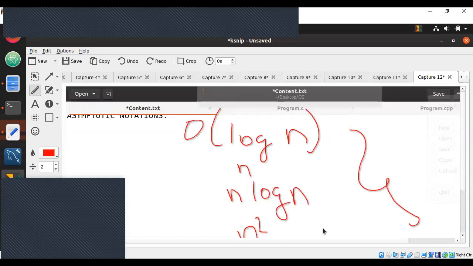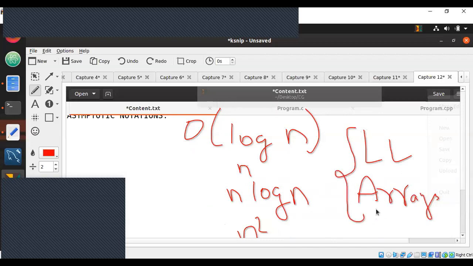Now, in the next session, we're going to see which algorithm takes how much and how we calculate it. But before we go for those algorithms, we need to first learn a few simple basic data structures to work with. That is linked lists and arrays. We need to know arrays and linked lists clearly. We need to see what kind of questions are expected here, and we will apply time complexity in this as well to begin with, to understand.